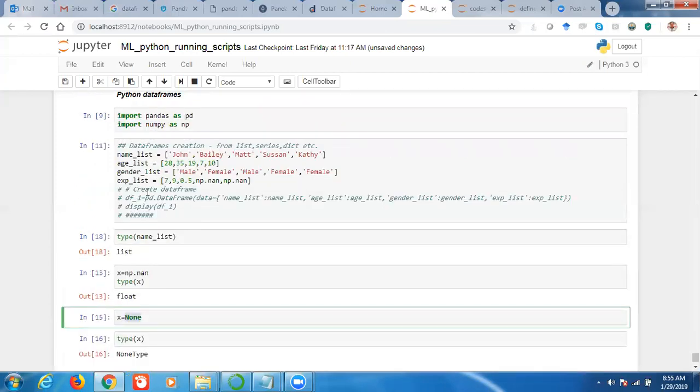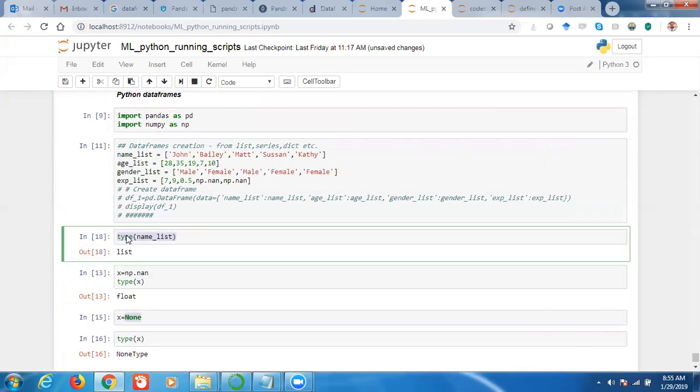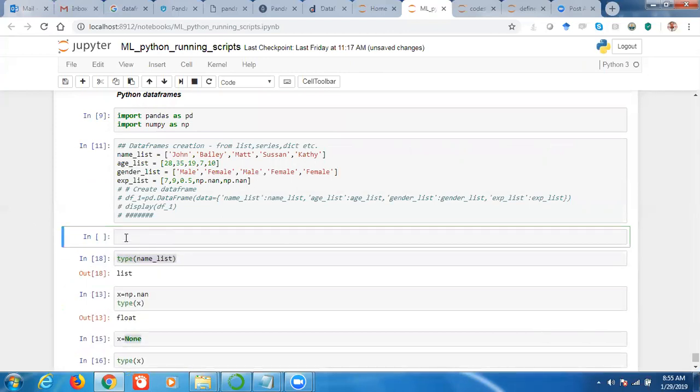So now after we created these lists, we can save the lists in a dictionary, meaning we can create a dictionary from the lists.